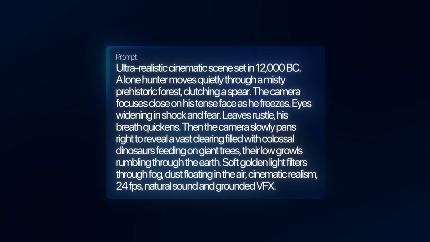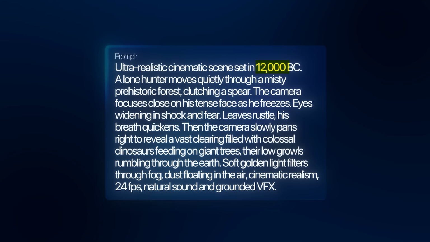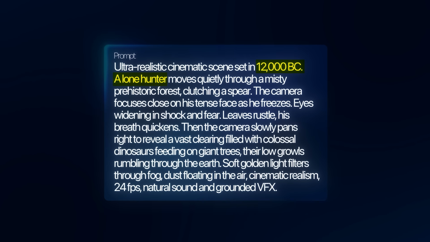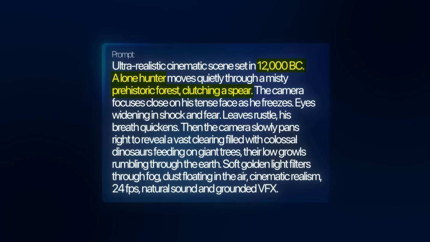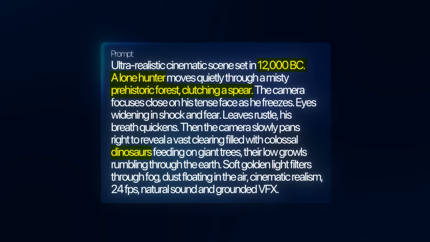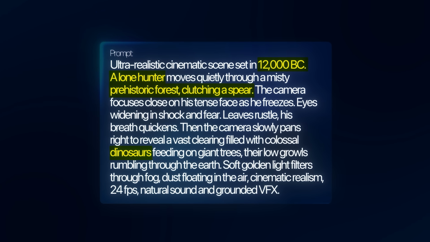Next up, for the second test on text to video, we have cinematic realism. So right here, I got my prompt and we're going back into the prehistoric times. We have a hunter that is moving through a prehistoric forest with a spear in his hand. And basically the camera is slowly panning to reveal a bunch of dinosaurs. Let's just see what it works with. So we have Google Veo 3.1.